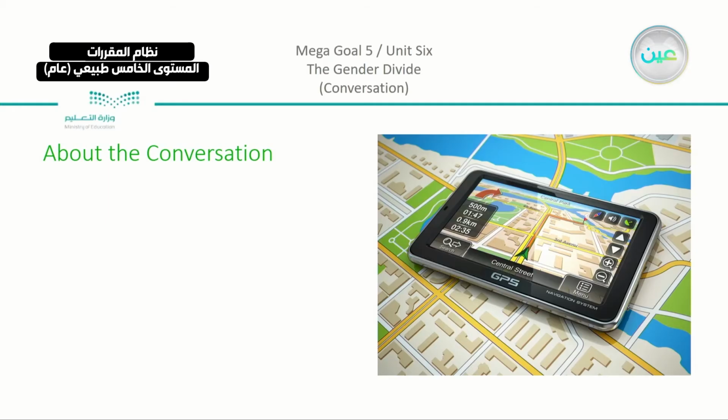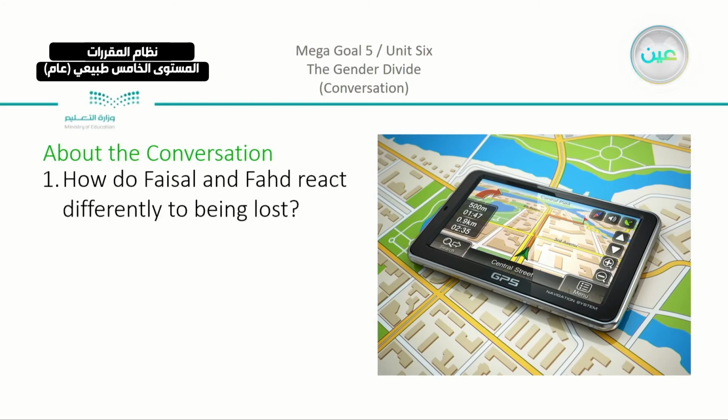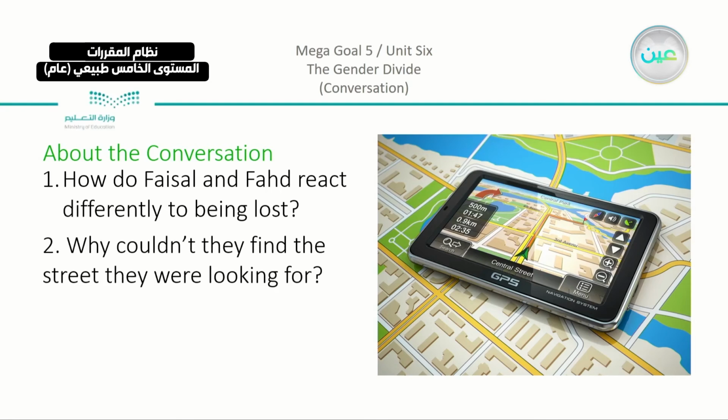Now in the lesson, there are three main questions. The first one, how do Faisal and Fahad react differently to being lost? Which is the part that we just talked about. Were they the same? Did they have different reactions to it? The second, why couldn't they find the street that they were looking for? So why couldn't they find it? It has something to do with the map that they were using.